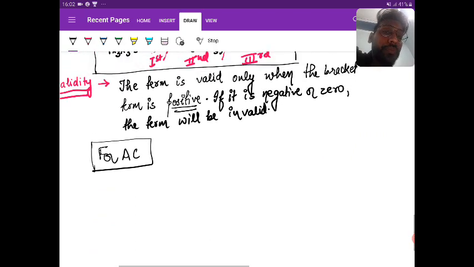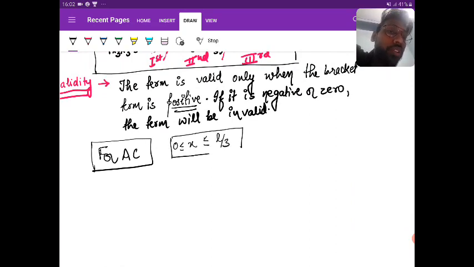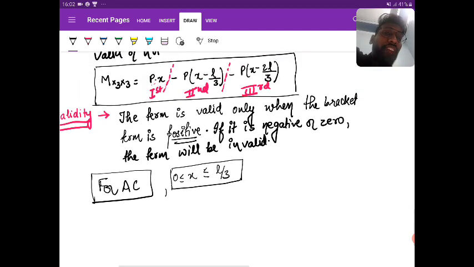So, for AC, h lies between 0 to L by 3. Okay, so if I put this in the equation that I got above, so the first term will be there. The first term exists. I will write like this: exist or valid or invalid. Valid or invalid.